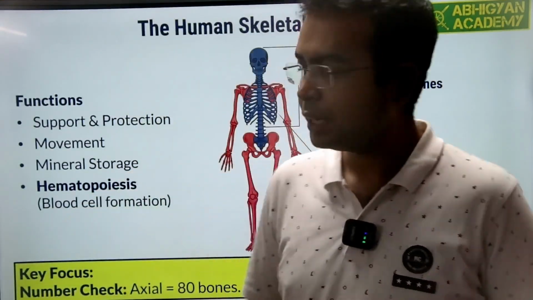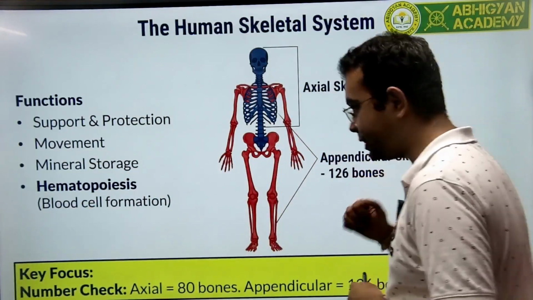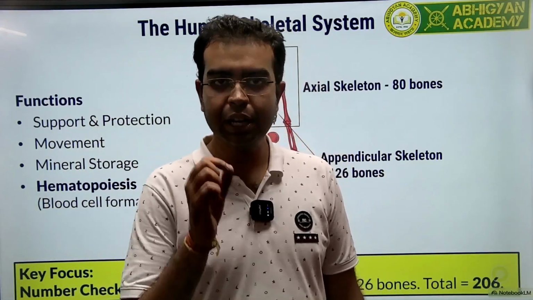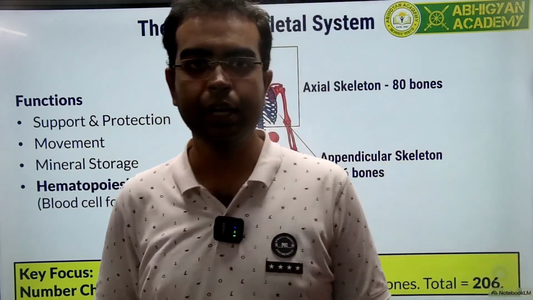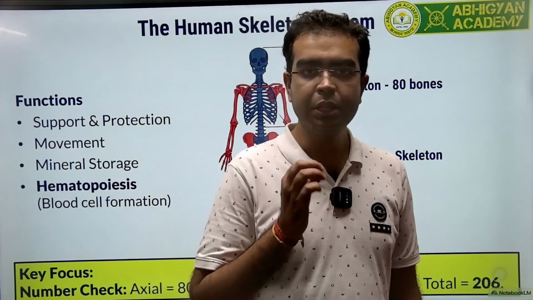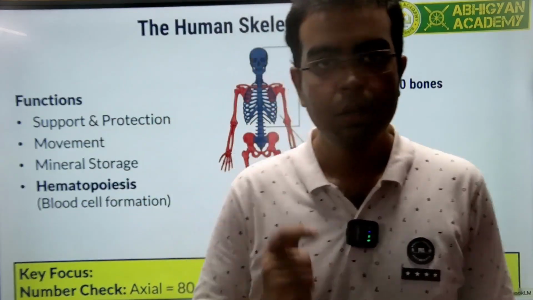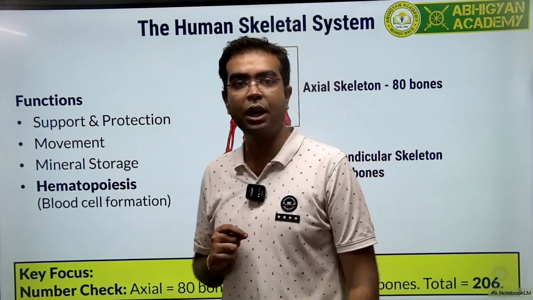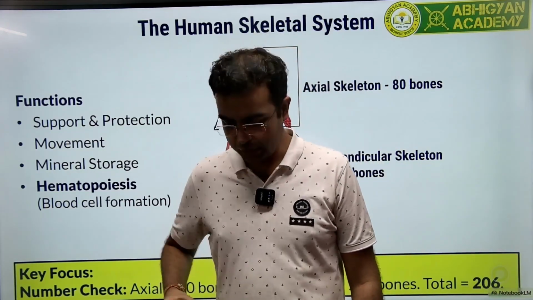And second, it gives protection. For example, the brain, such a delicate organ, even a little amount of tap here can do damage to your brain. But this is not the case. Why? Because your brain is well protected by your skull, which is a part of the skeletal system.